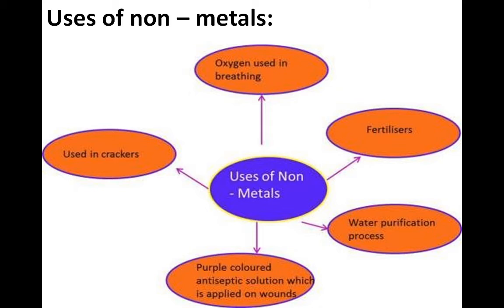Non-metals are brittle, they are poor conductors of heat and electricity, they are dull in nature, and they are soft in appearance. All these properties belong to non-metals. I have listed some properties of these non-metals, so write down this chart in your notebook.